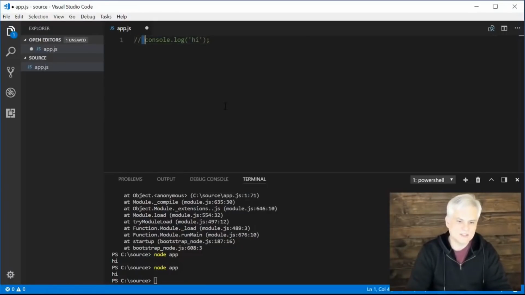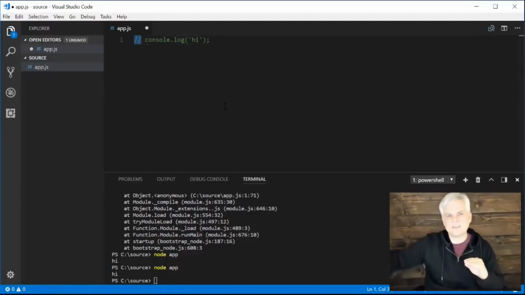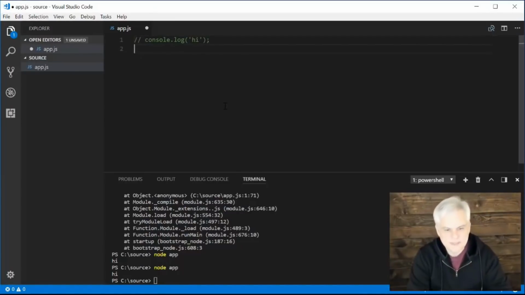I also added a space, but that was really just for readability's sake, because sometimes all these characters run together. But these two characters say, forget everything on this line of code. Don't compile it. Don't try to use it. And we'll see in a moment that there's another way to create code comments as well.